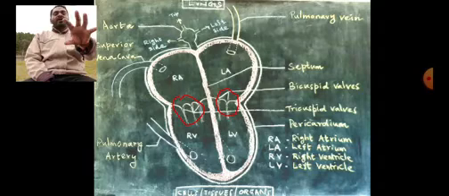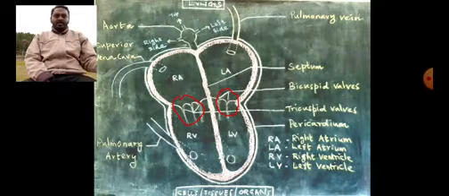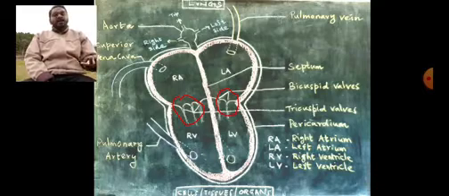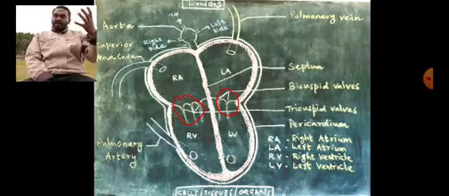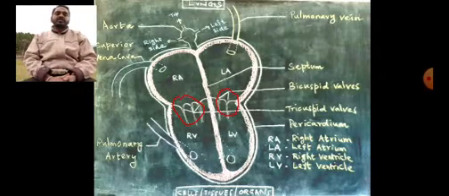And after that, all this oxygenated blood is supplied to the cells, tissues, organs and organ systems, and from there carbon dioxide is collected. The collected carbon dioxide is brought through a very important blood vessel called the superior vena cava.